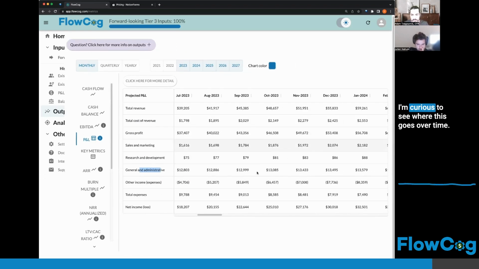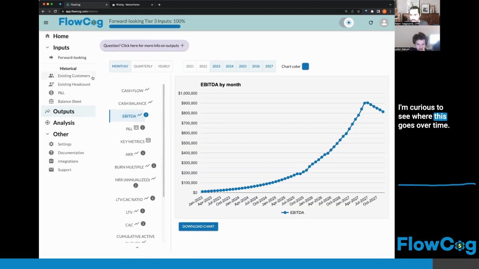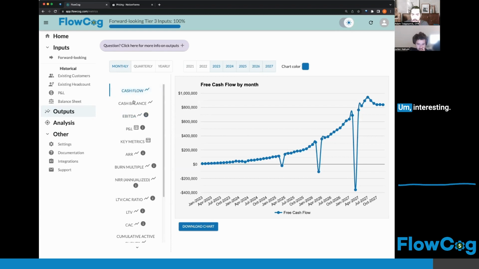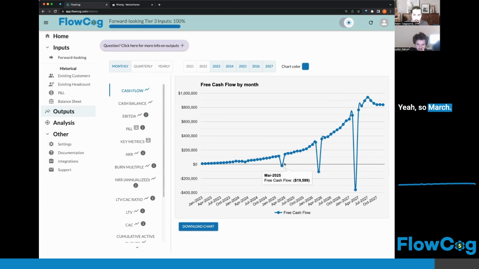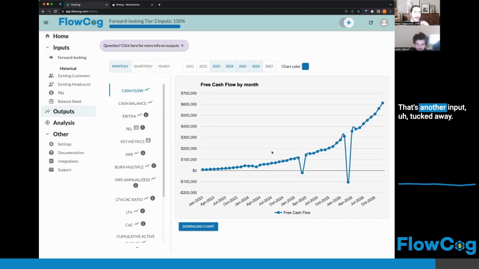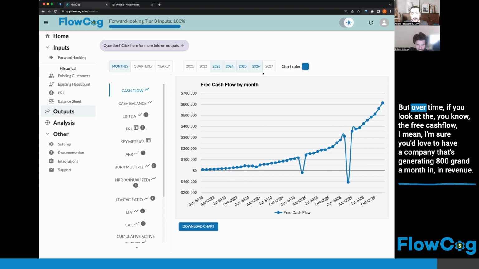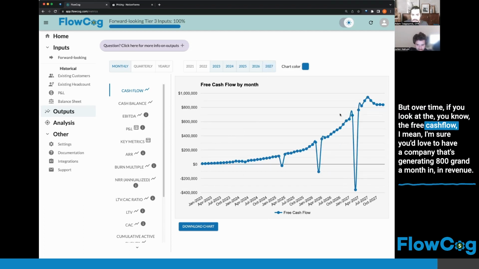Just for fun, I'm curious to see where this goes over time. Interesting, these big dips. That's probably a big tax payment once you start making more money. Yeah, so March. That's for US taxes. That's another input tucked away. It's a tier 4 input that I don't want to bog down users with, but that's in the settings tab.